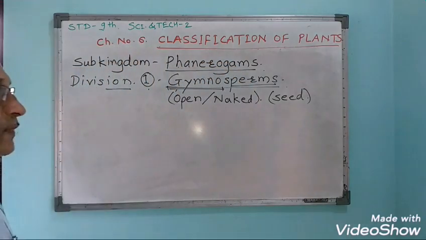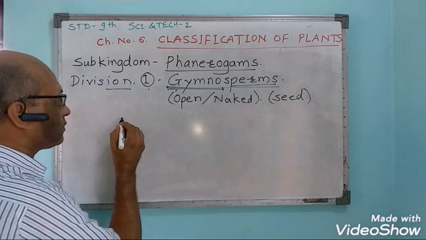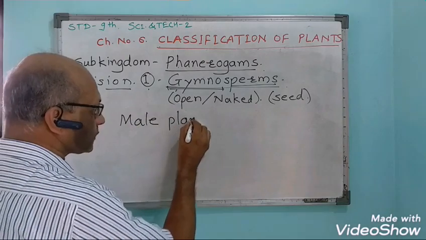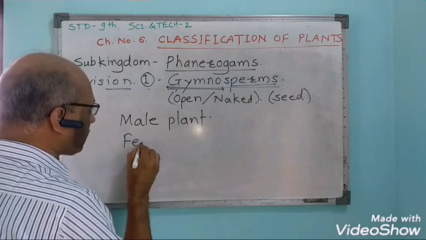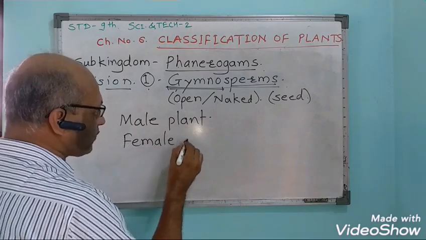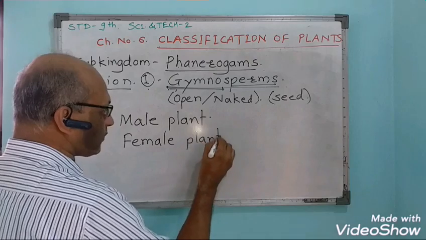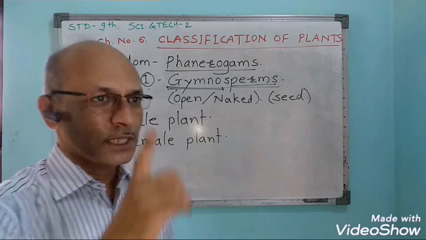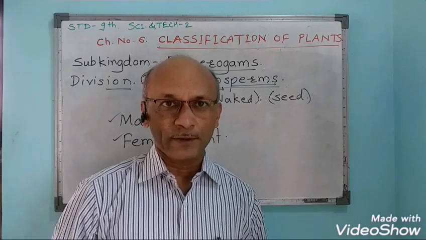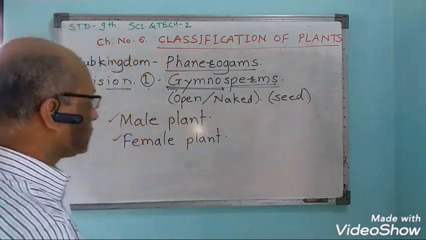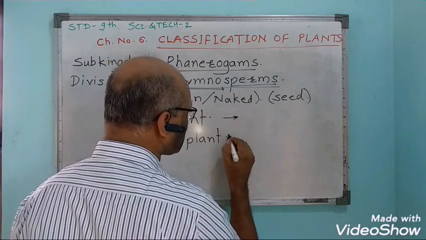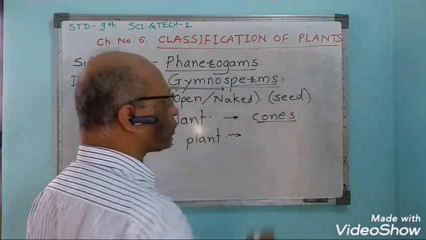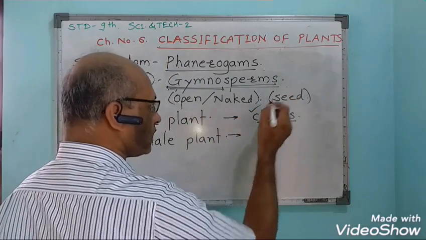Also, these plants have a male plant and a female plant. Male plant and female plant are separate. There is differentiation between the male and female plants. Single sex is present in a single plant. Also, they will show the presence of cones. Cones are the reproductive organs, that means it is a flower.